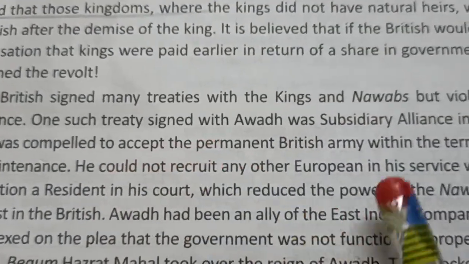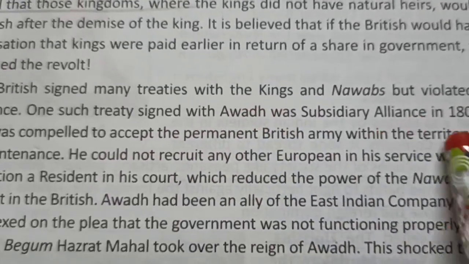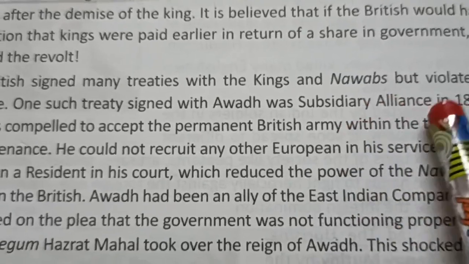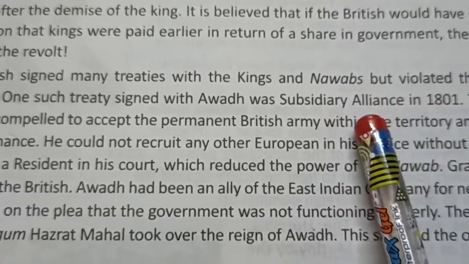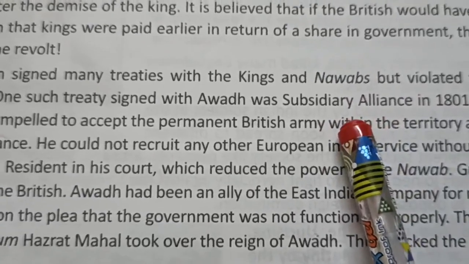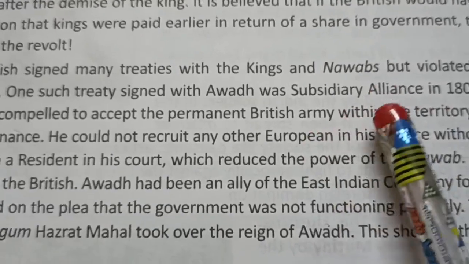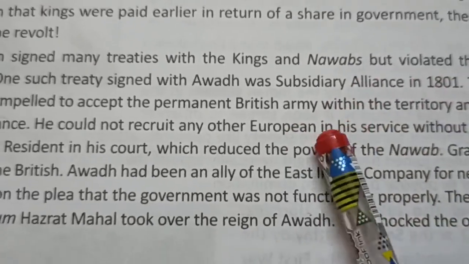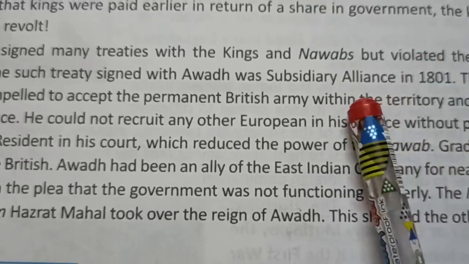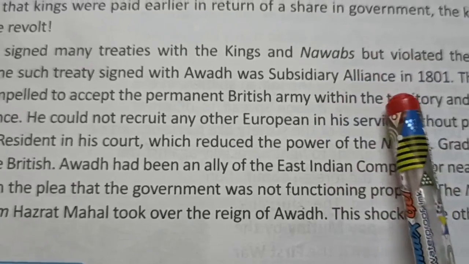One such treaty was signed with Awadh, you will give the example of Awadh. Subsidiary alliance was a policy in which the Indian rulers had to keep a resident in their kingdom, for getting military protection, and in return they were giving money also. But what was the Britishers' intention? Main intention was to keep the other European powers away.